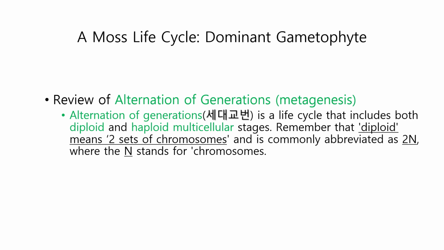Now, if you can't remember all that, remember this. Alternation of generations is a life cycle that includes both diploid and haploid multicellular stages. Diploid means 2 sets of chromosomes and is commonly abbreviated as 2N, where the N stands for 1 set of chromosomes.